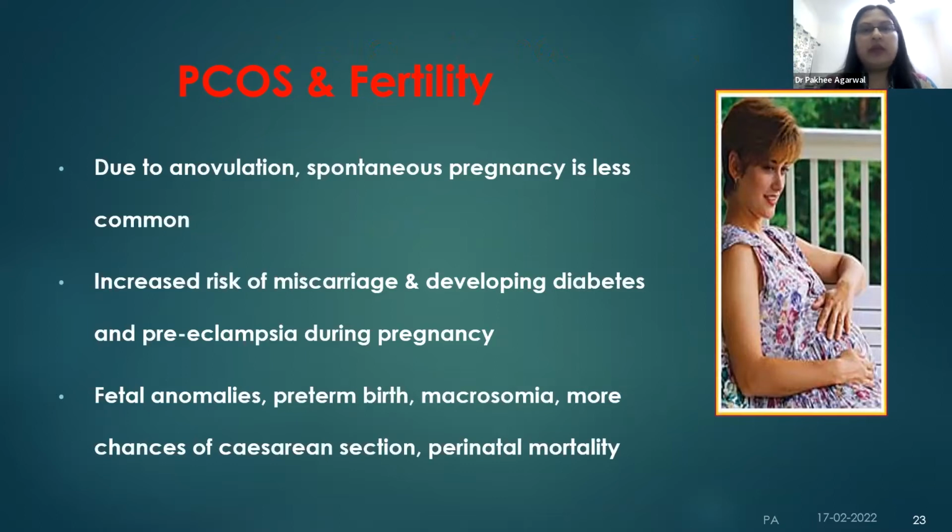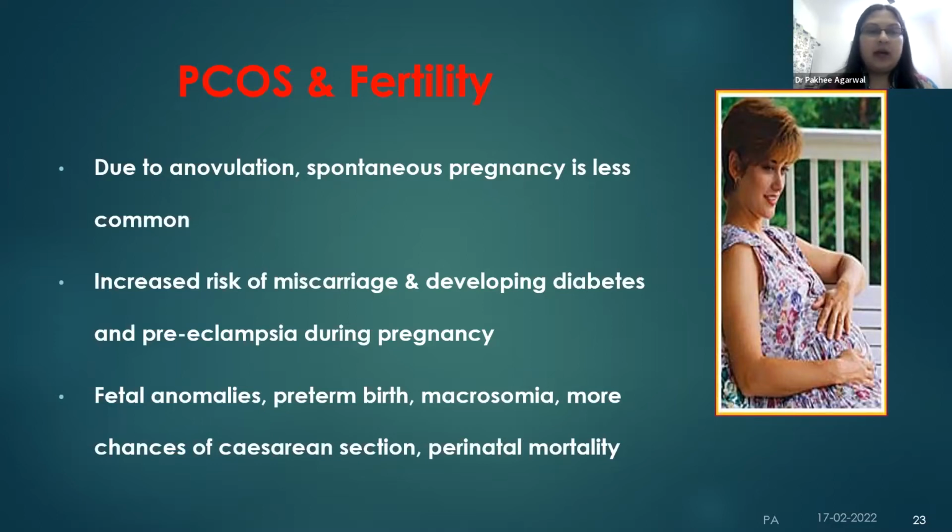So you really don't know when the egg will be released. So there is no way to time the intercourse to plan the pregnancy. Then even if they do become pregnant, it's always a very high vigil kind of situation, because there is increased risk of miscarriage. There is a risk of developing diabetes also. Again, the same metabolic problems that PCO is associated with can also happen in pregnancy. So there is increased risk of developing what is called gestational diabetes.